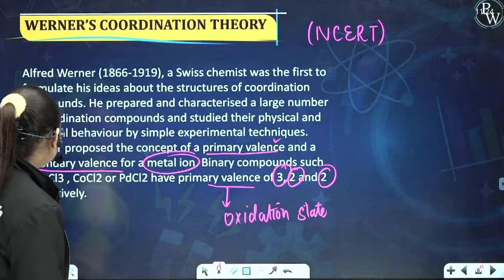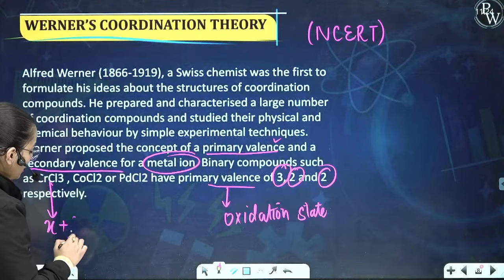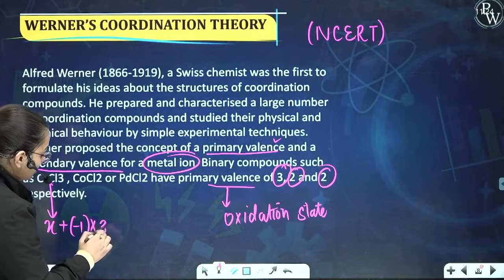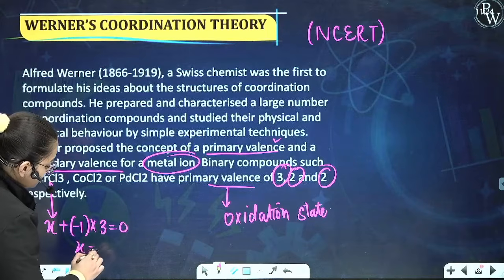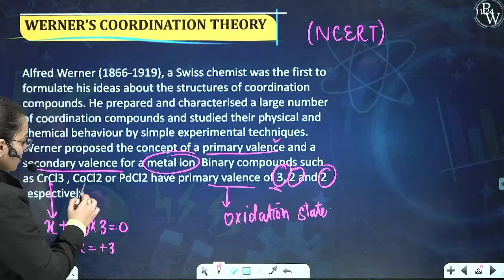If I talk about CrCl3, here for Cr you will let it as X. For Cl you know it is -1. How many Cl3 is equivalent to 0? So X shall come out to be +3. See, +3 is written. Now for the next one, CoCl2.